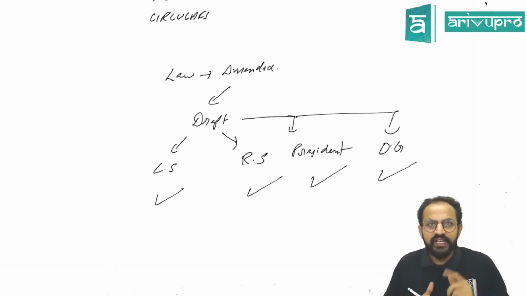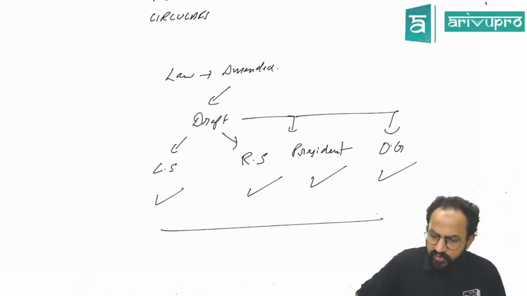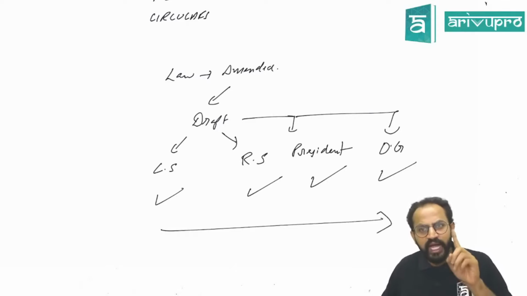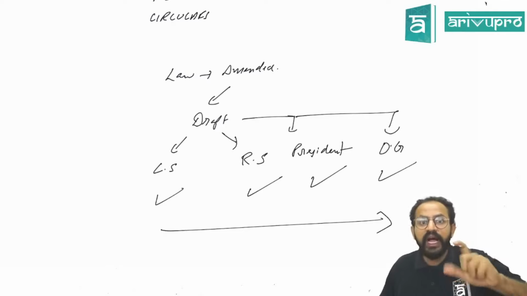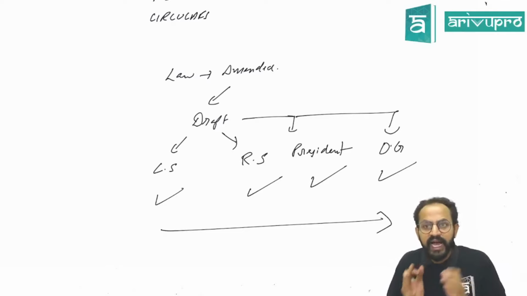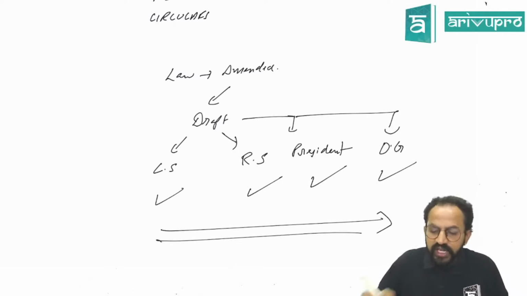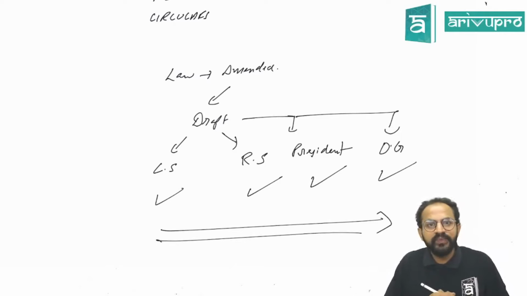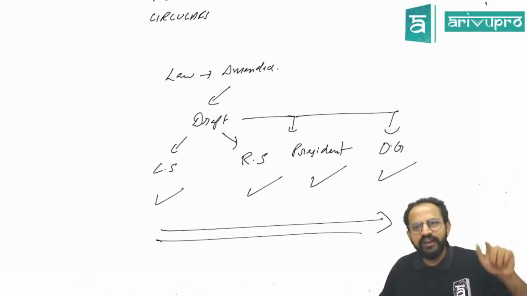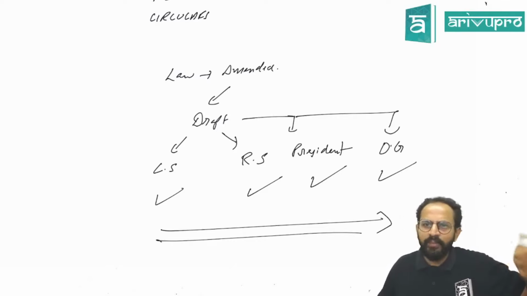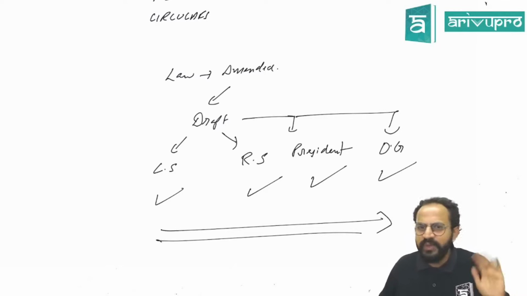Now imagine, this is a chain of procedure which has to be undergone for an act to come into place. If anything in an act has to be amended, if anything in an act has to be changed, then the same procedure again has to be repeated. Again Lok Sabha, again Rajya Sabha, again there will be opponent MPs, MLAs, all these people will be there.